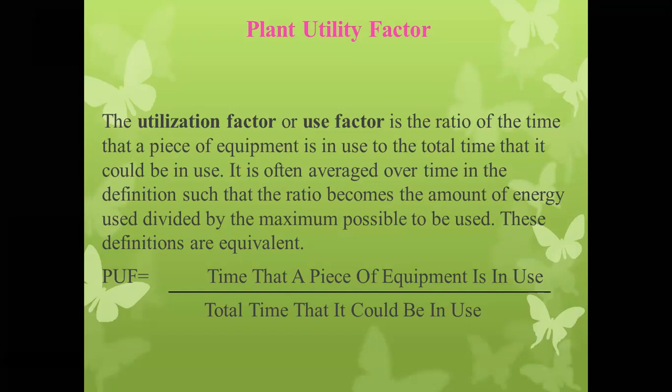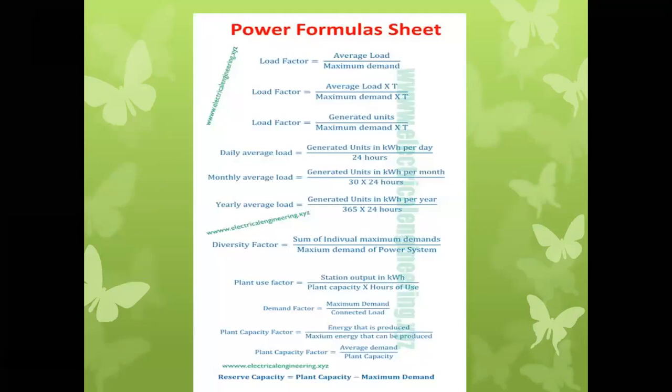plant, a particular hydroelectric power plant or a particular load. So these are the various useful formulas used in a power system. I have summarized them. Have a look at this slide, you will get the different formulas for the load factor. Average load to the maximum load is a simple and common formula for the load factor.